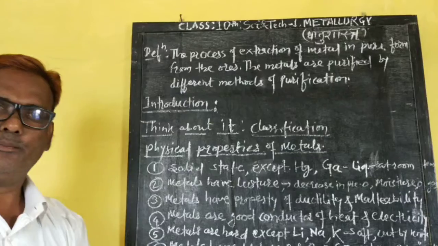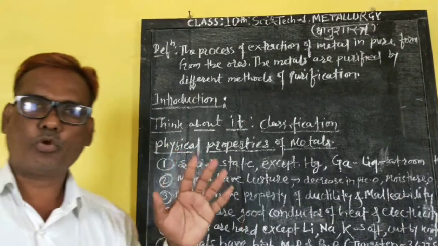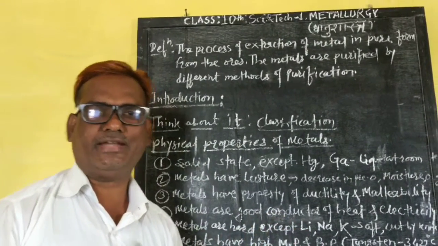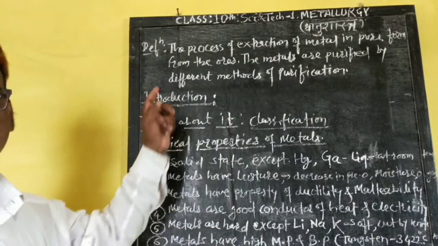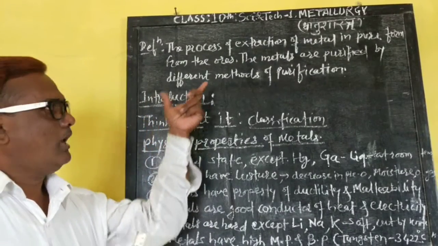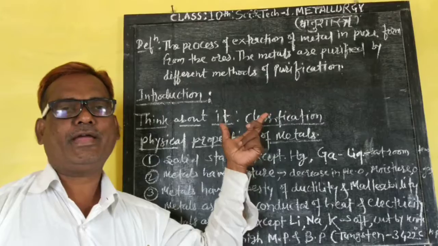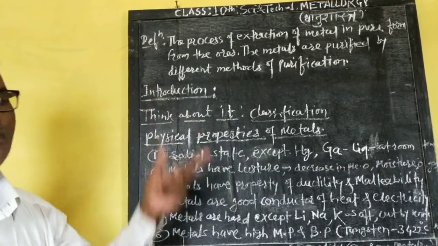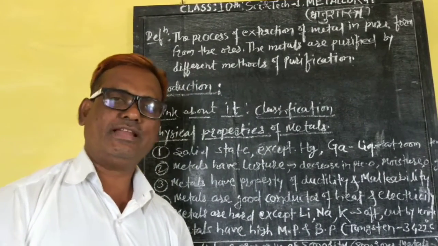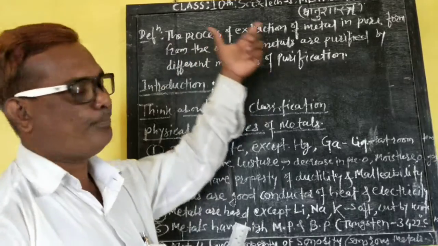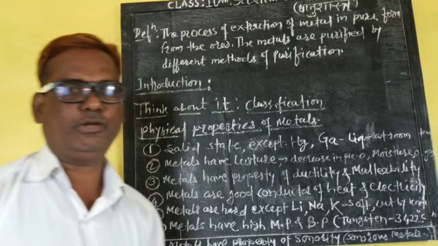Now we are going to learn 10th standard Science and Technology Part 1, Metallurgy. What do you mean by metallurgy? The process of extraction of metals in pure form from the ores. The metals are purified by different methods of purification, and all this process is called metallurgy.